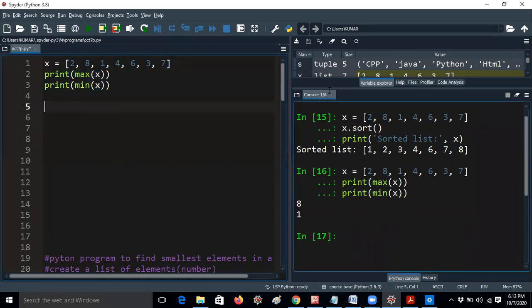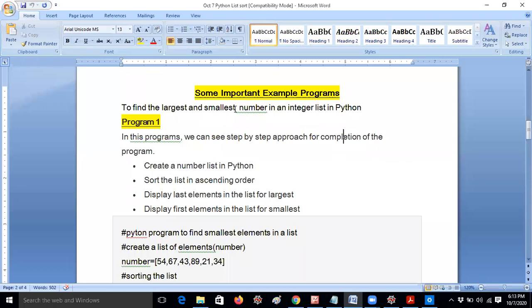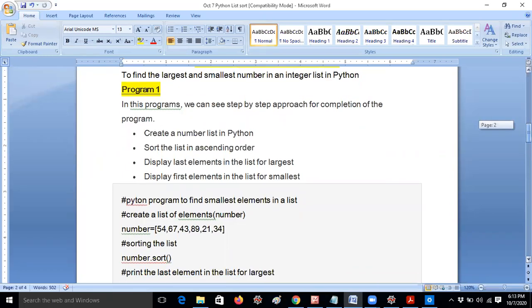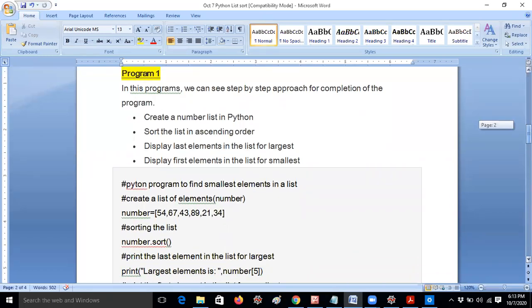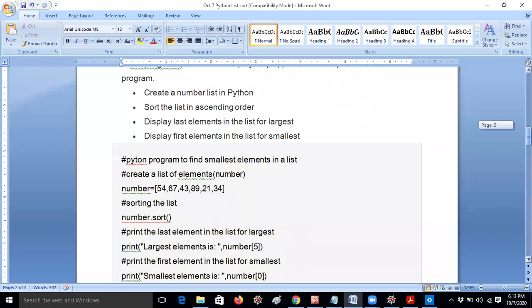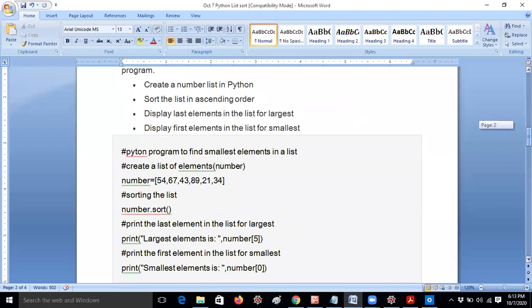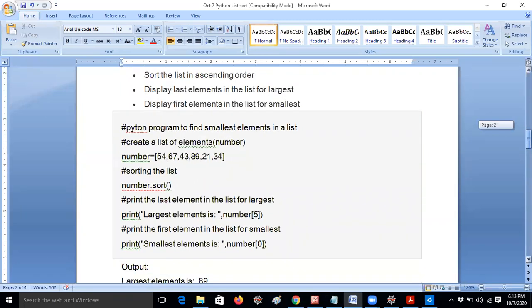Don't worry. So first, some important example programs: to find the largest and smallest in an integer list in Python. Now coming to program one. In this program, we can see a step-by-step approach for completion of the program. First of all, we have to create numbers in a list in Python, sort the list in ascending order, and display the last element in the list for largest and the first element in the list for smallest.